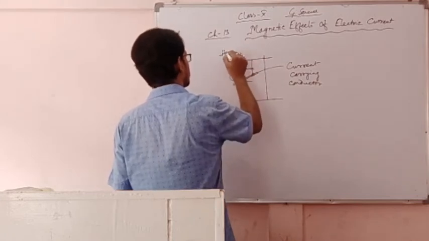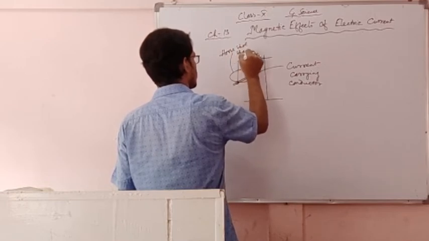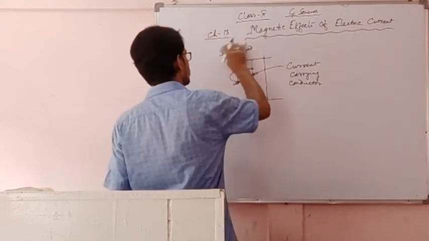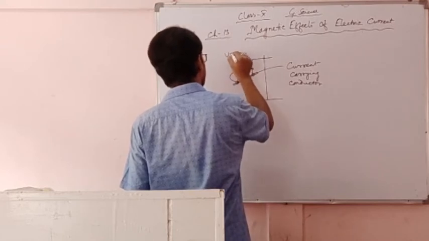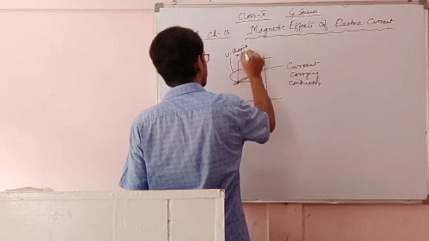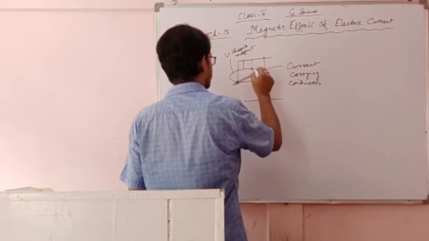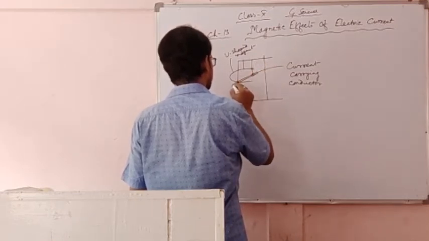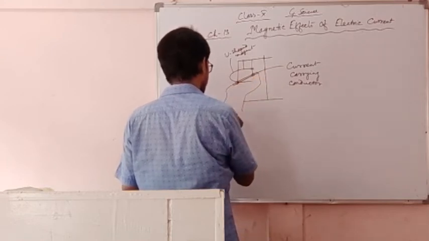This is a horseshoe shaped magnet, or U-shaped magnet. Simply, you can see a U-shaped magnet. This one is connected with the battery.